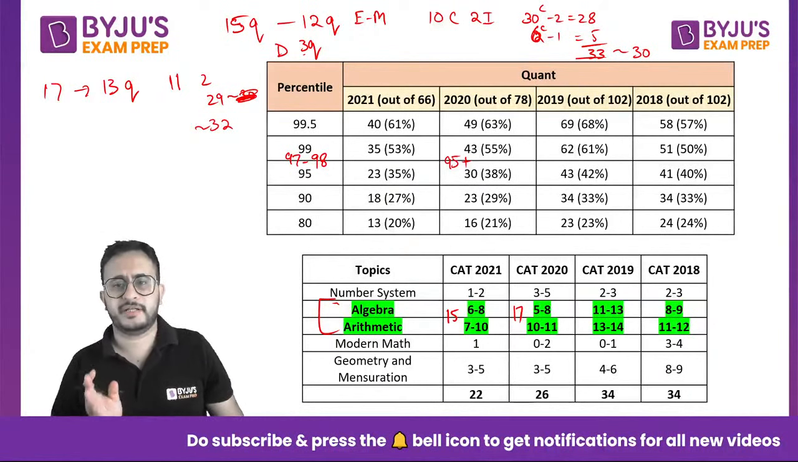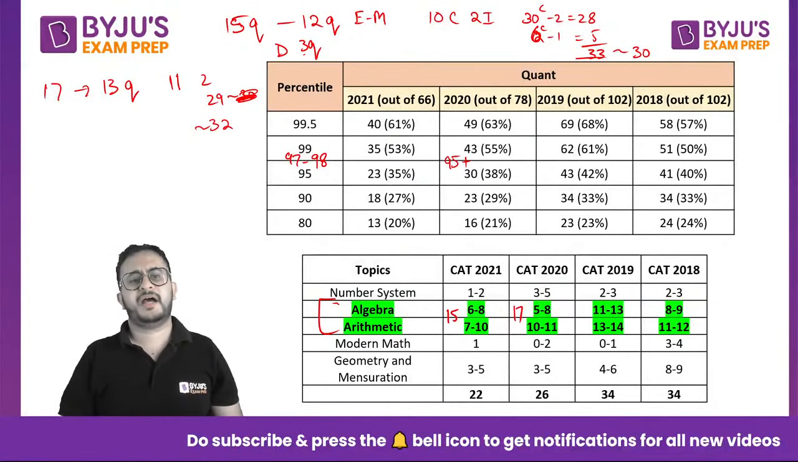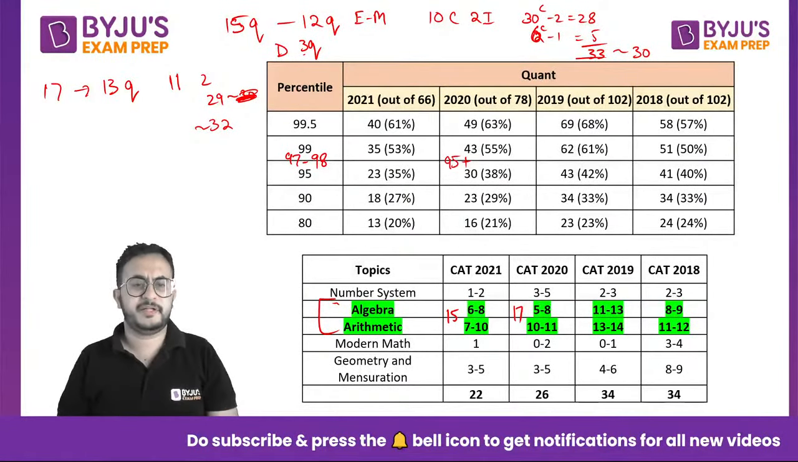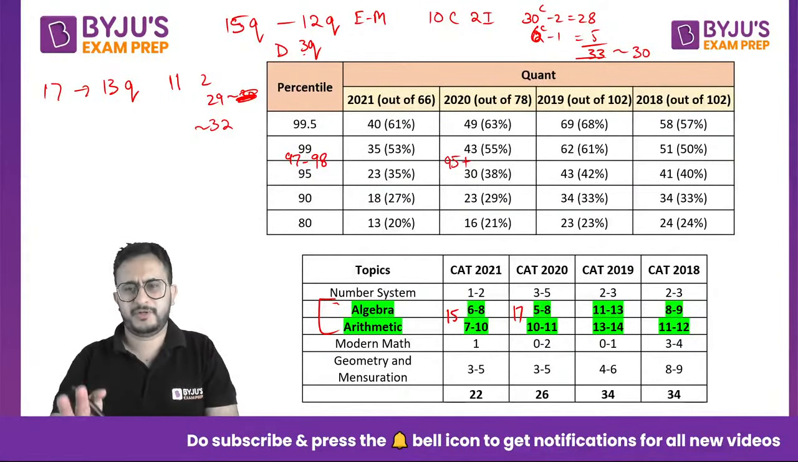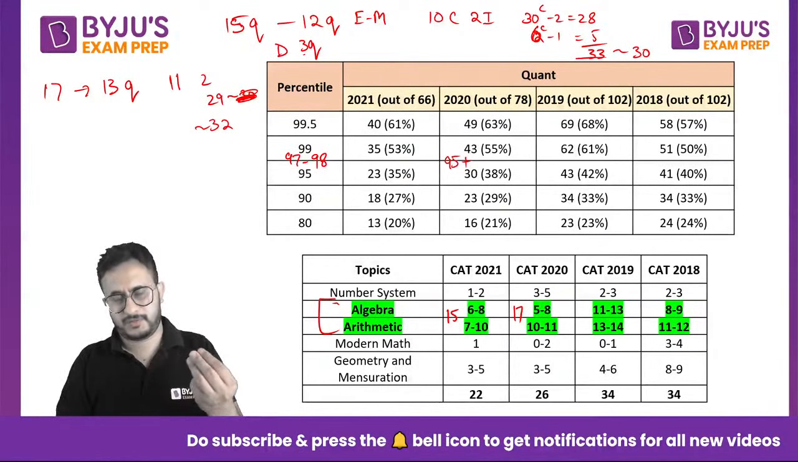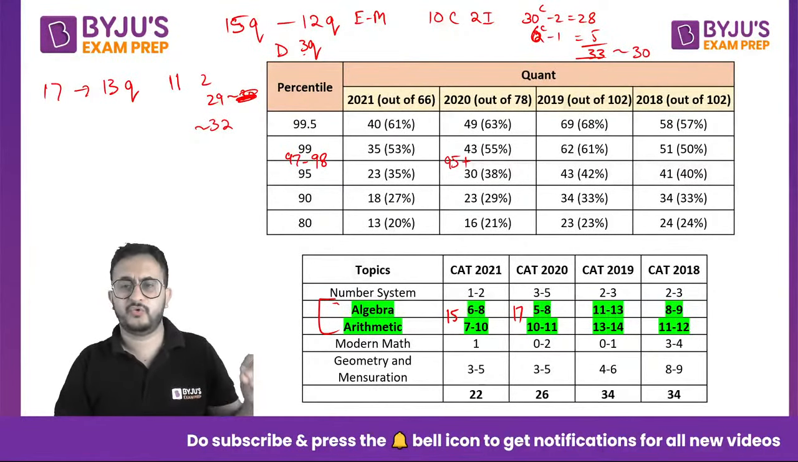So if you are targeting a good percentile in CAT, I would say that algebra and arithmetic should be done very well. Even geometry also, if you are able to cover some topics in geometry, good, right? Do not spend too much time on number system and modern math.